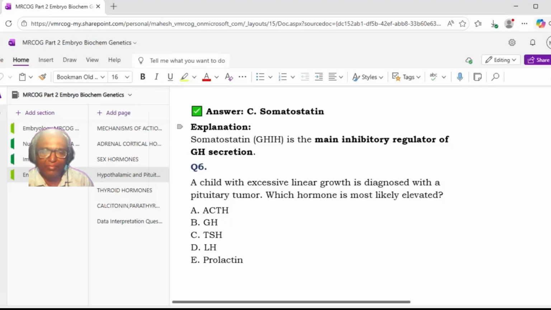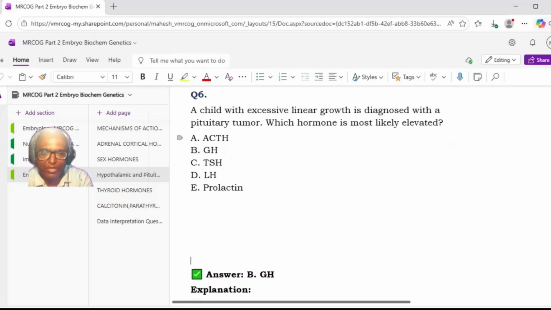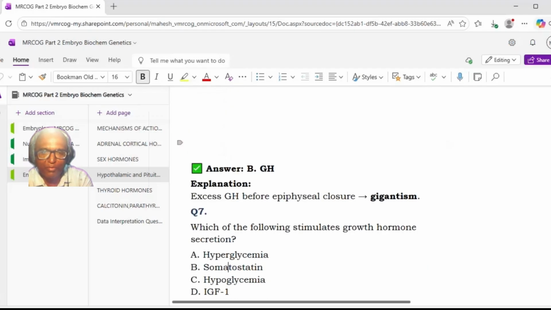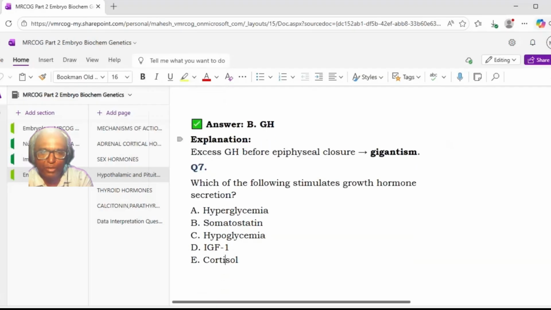A child with excessive linear growth is diagnosed with a pituitary tumor. Which hormone is most likely elevated? Option A, ACTH. Option B, GH. Option C, TSH. Option D, LH. Option E, prolactin. The answer is option B, GH. Yes, there is a linear growth increase that is mainly because of the growth hormone. Excess growth hormone before epiphyseal closure will lead to gigantism.